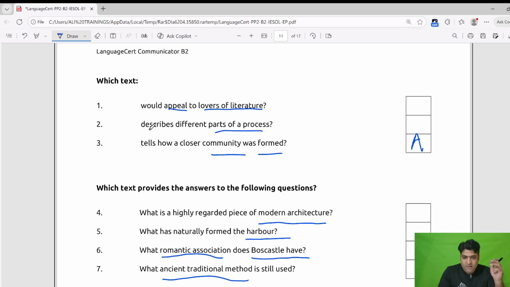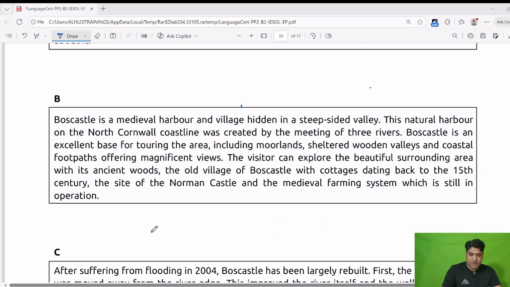No, this is not. Second, describe different parts. No, this is not the process of different parts. Four, what is a highly regarded piece? This is not about architecture. Five, what has naturally formed the harbor? This is the answer. We can read it here. This is the natural process.